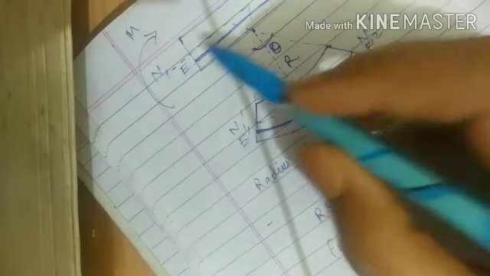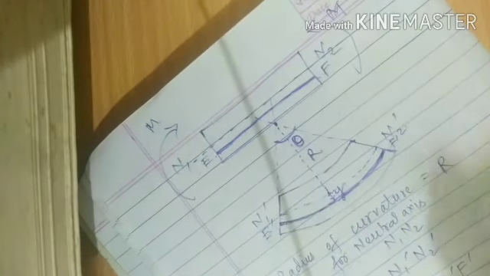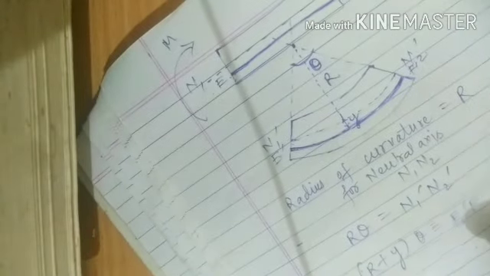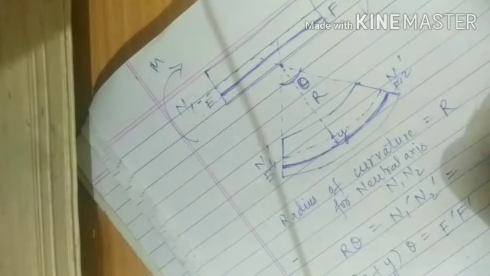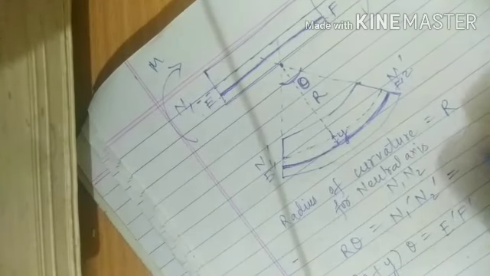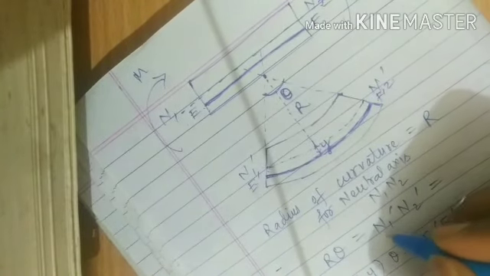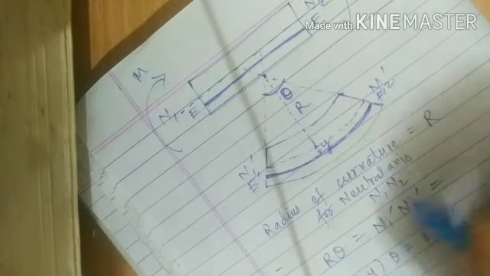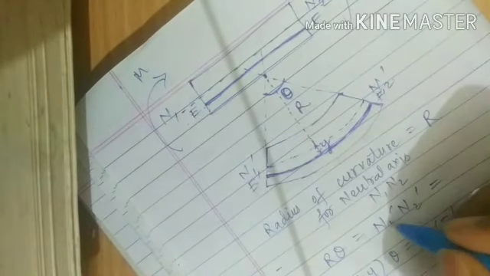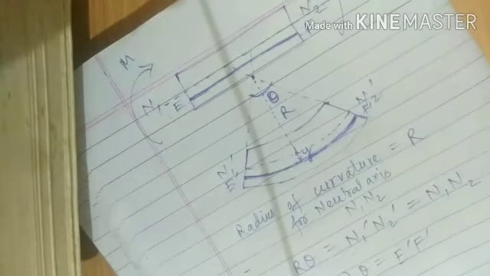So we assume this N1 N2 as our neutral axis, and there is no tension and compression. Even after bending, it has become N1 dash N2 dash, but there is neither compression nor tension. So this is our neutral axis. There is no strain, zero strain, so the length of this filament has not changed. N1 dash N2 dash is equal to N1 N2 because it is the neutral axis.